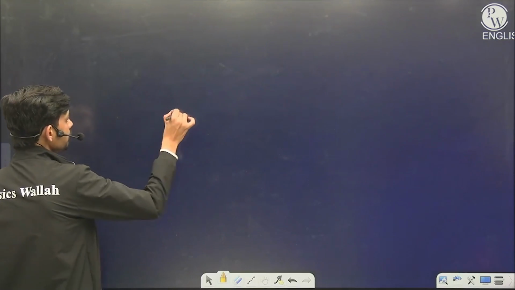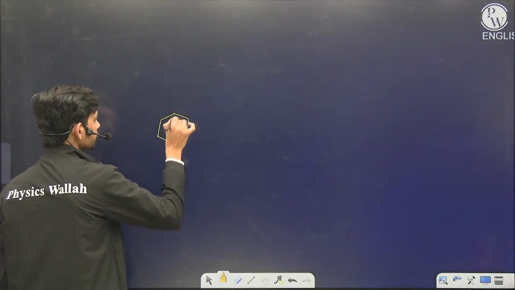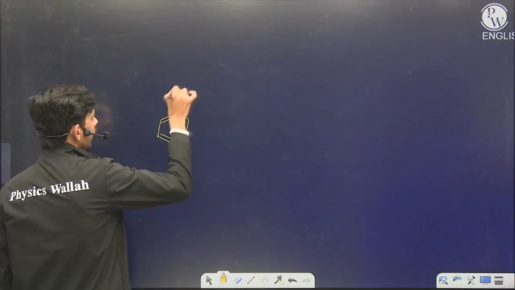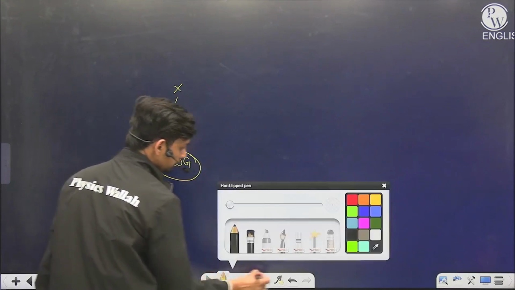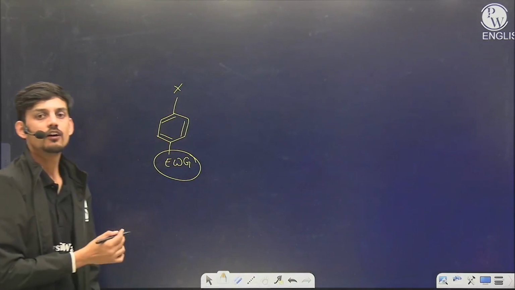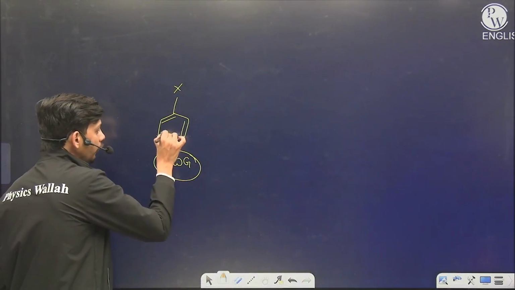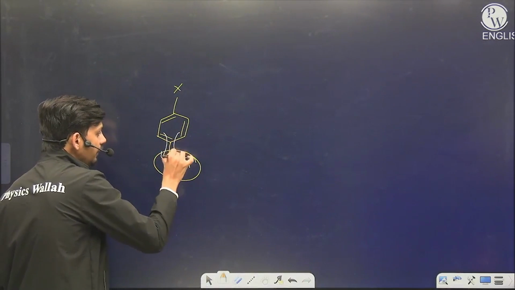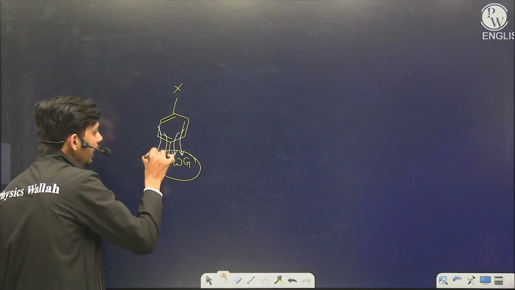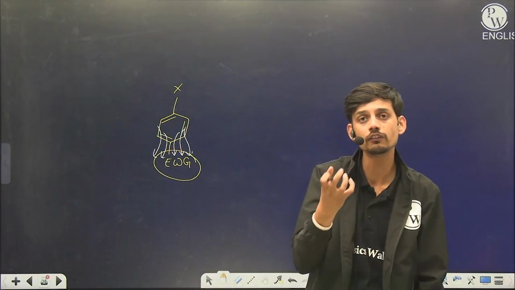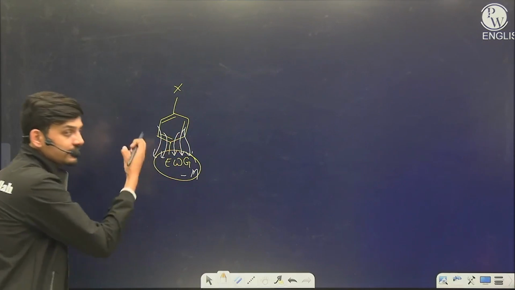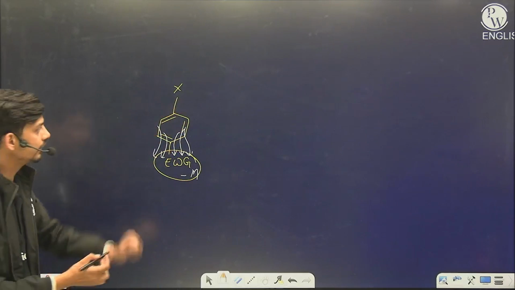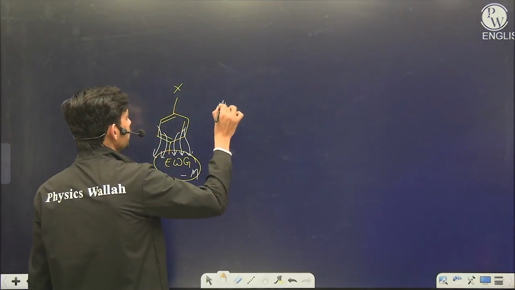If we see now here, if some electron withdrawing group is present on the benzene ring at para and ortho position, what happens then? It will pull all the electron density towards itself because it is an electron withdrawing group, minus M group. Then the ring has less electron density and the nucleophile will come easily.